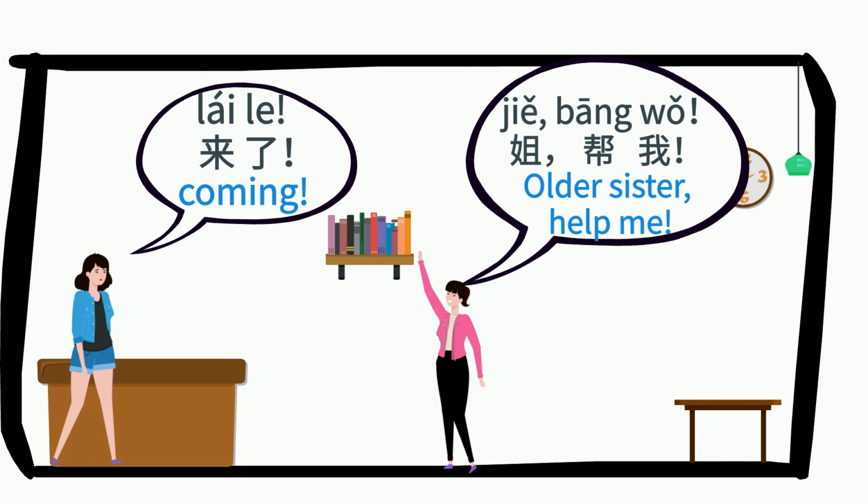In our dialogue, older sister is called 姐姐, which is often shortened to 姐, and older brother is called 哥哥, which is often shortened to 哥. It's similar to the English expression bro or sis, but it's used a lot more often in Chinese.